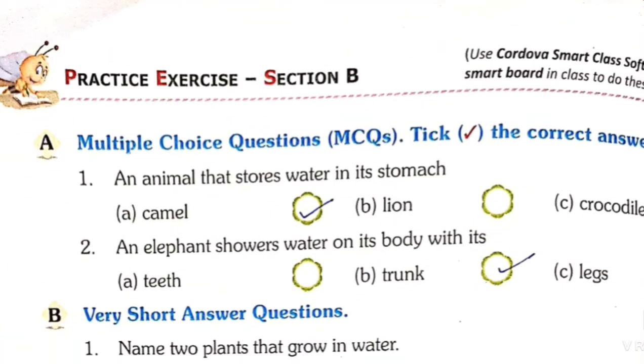An animal that stores water in its stomach. The answer will be camel. An elephant showers water on its body with its trunk. Yes, the elephant uses its trunk to shower water on its body.